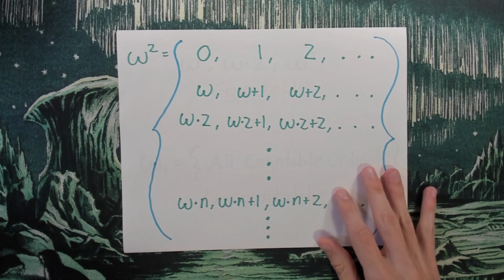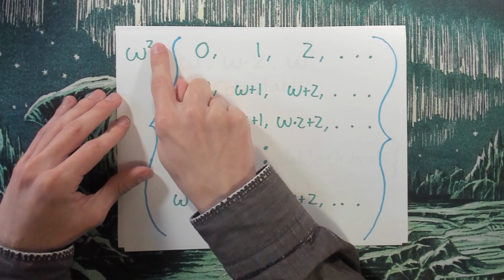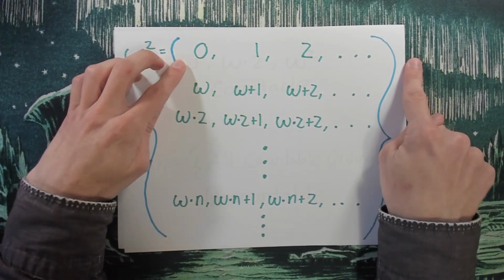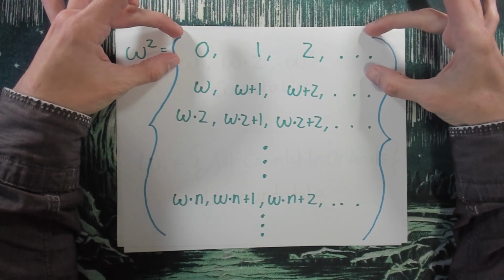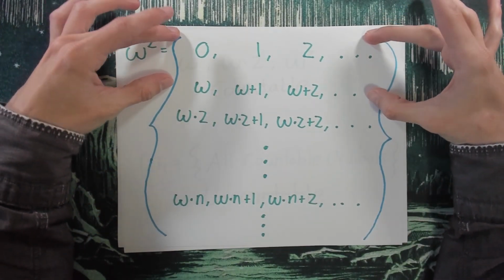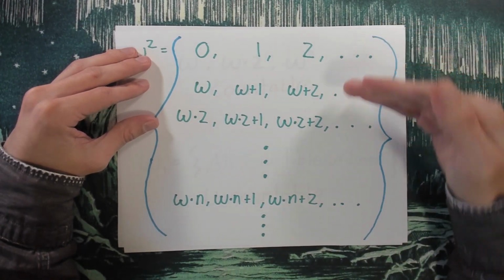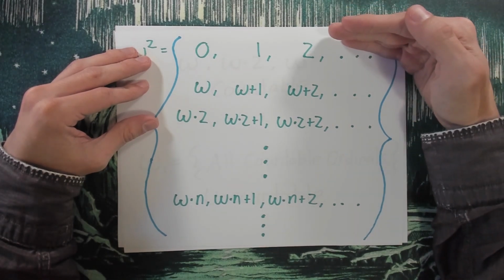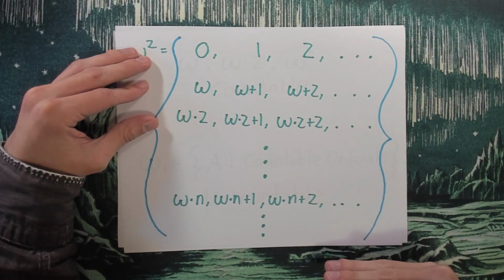Let's go over one more example. So this is omega squared. So here I have the natural numbers. Then I have a copy of the natural numbers that comes after all of these. And then I have a copy that comes after all of these. And I keep doing these copies on forever in that omega kind of way. So I got the 0th list, the first list, the second list, on forever, sort of like that.